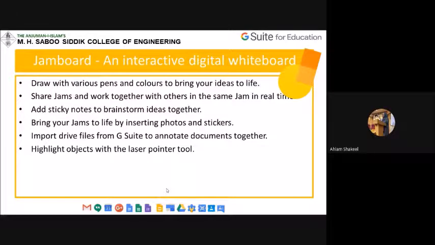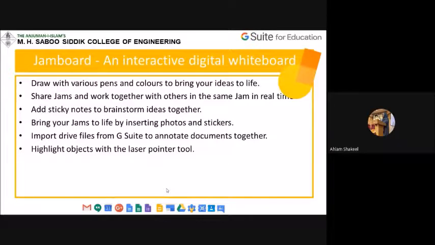Okay, the whiteboard part is possible over here, and Jamboard gives you multiple functionalities. The first functionality is use of color pens and different colors. You can use different colors in the form of pens, in the form of background. You can use all that sort of things. And the second one is you can share your jams and work in collaboration with others in real time. Like for example, in the classroom I added one teacher, right? Even for a jam I can add another teacher with me. Collaboration is possible over here.